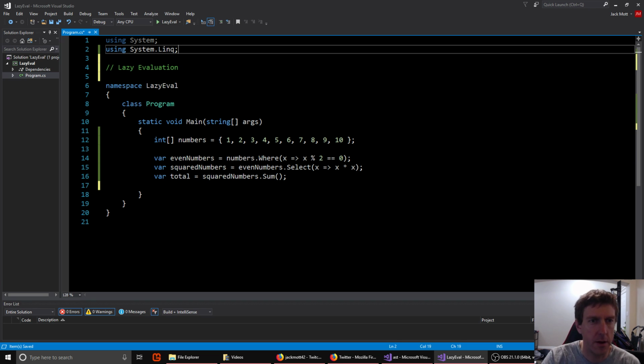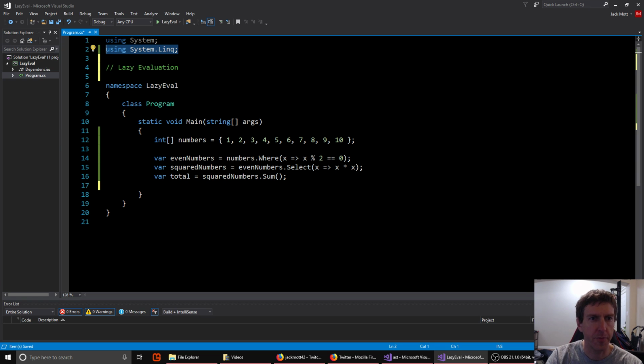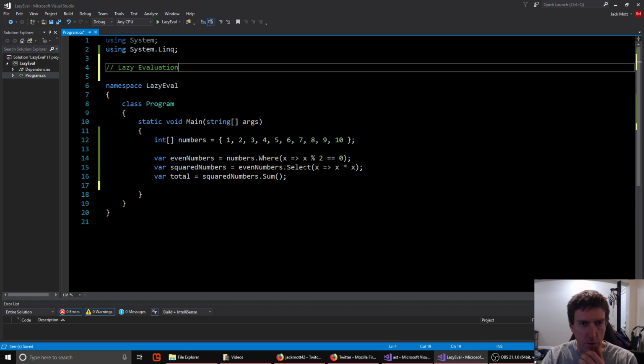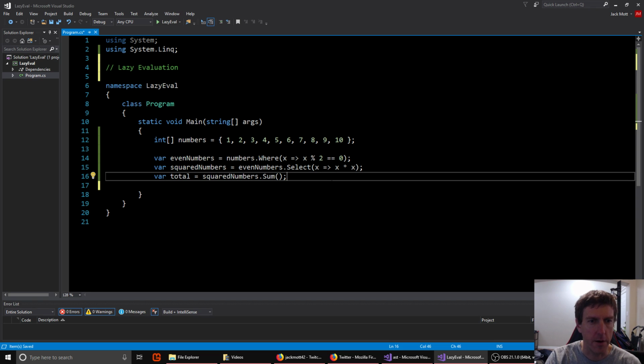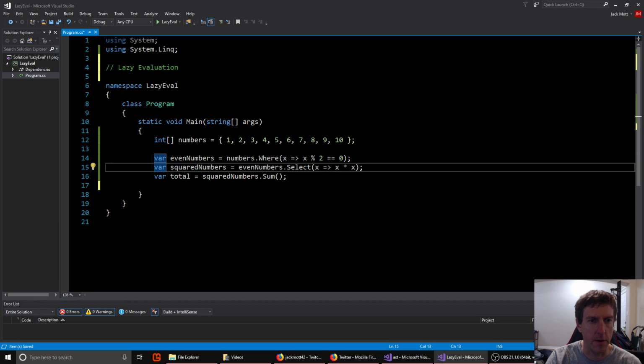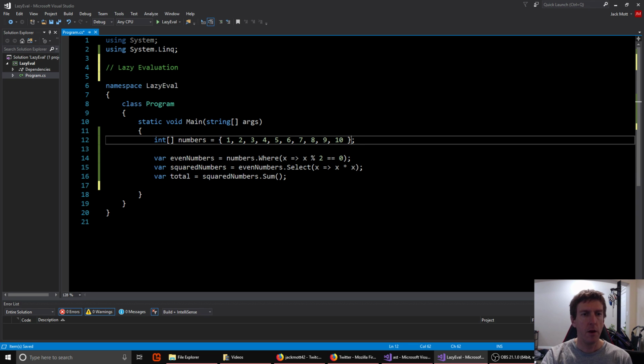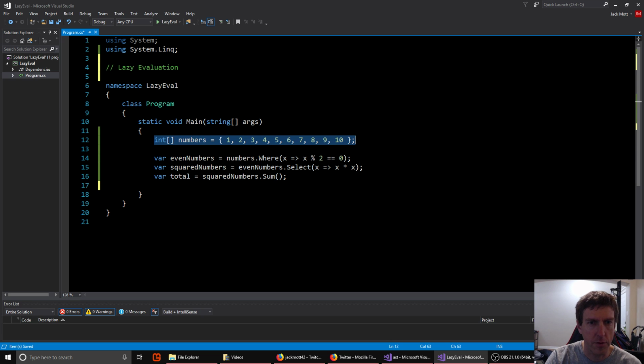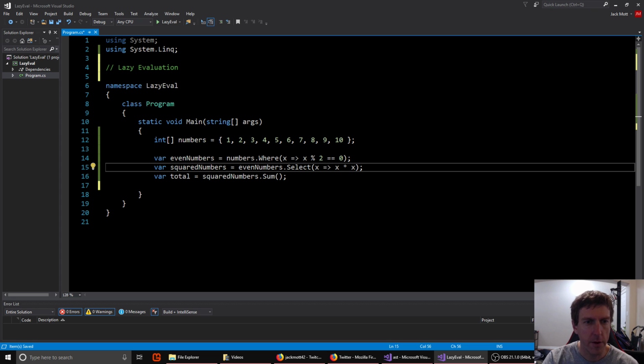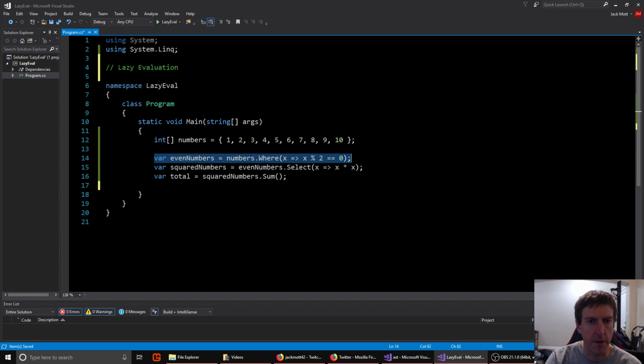In C#, the main way people use it is with a library called LINQ. And people use this all the time in C#, and not everyone's even aware that they're using lazy evaluation when they use it. So here's a little example. We have an array of numbers, 1 through 10. And we want to find only the even numbers.